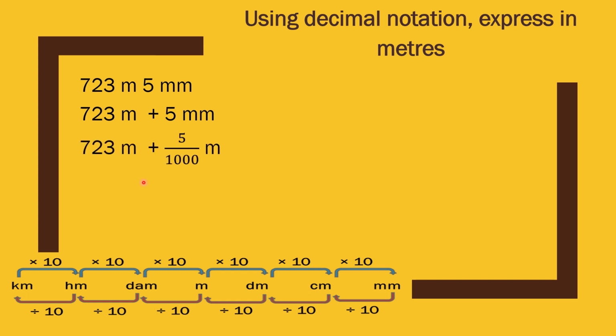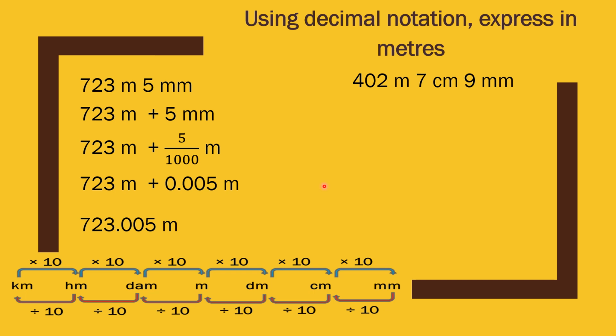So it is like this: 723 meter plus 5 by 1000 meter. And just write this part in a form of decimal. So it is 0.005 meter. Now write it in a combined form. It is 723.005 meter. Simple.